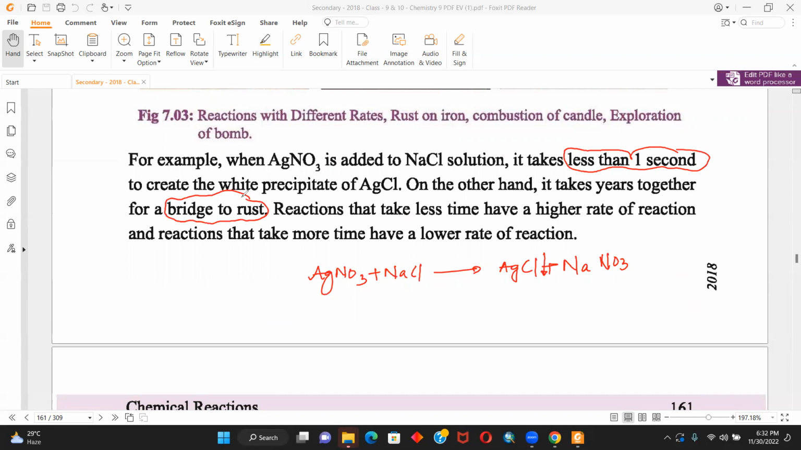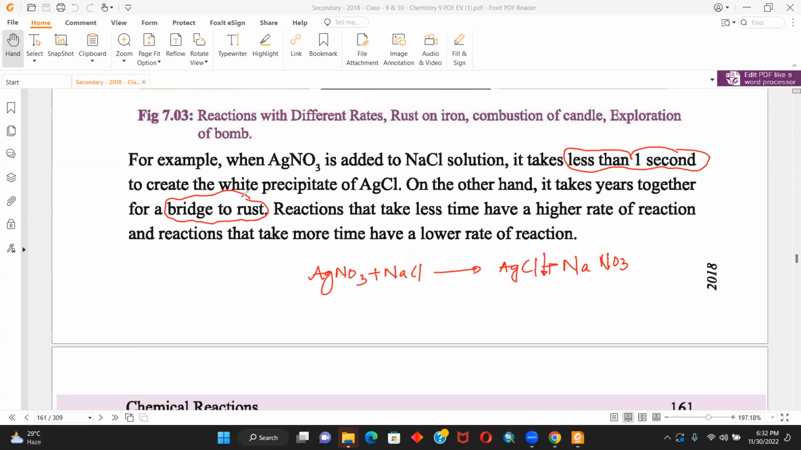Now, understand this. Do we want this reaction of creation of rust to be faster or slower? Slower, right? So we would take measures to lessen the rate of reaction. We might paint it, we might galvanize it, we might do some electroplating to prevent it from rusting.